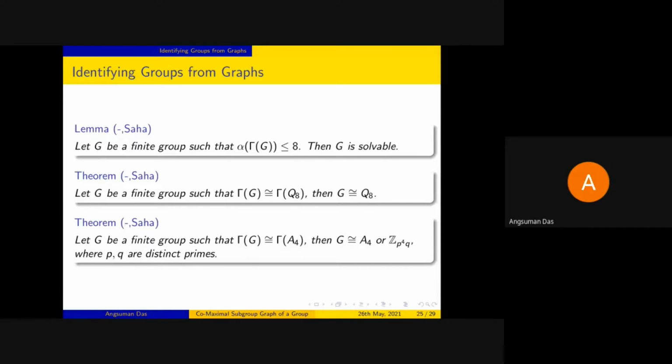Either it is A4 or it is of the form Z_{p^4 q}. Now, if we know that the graph is gamma A4 and the group is not nilpotent, then we can say that it is A4. Or if the group is not cyclic, then we can say that the group is A4. But just from the graph, we cannot uniquely get back the group.